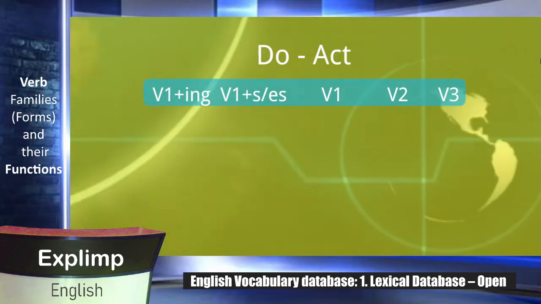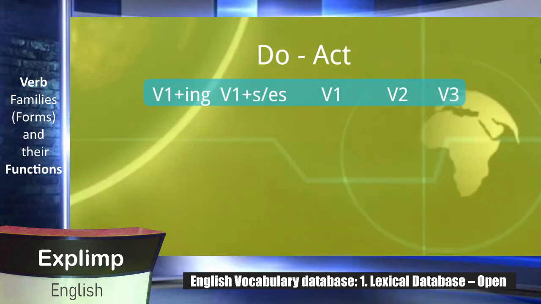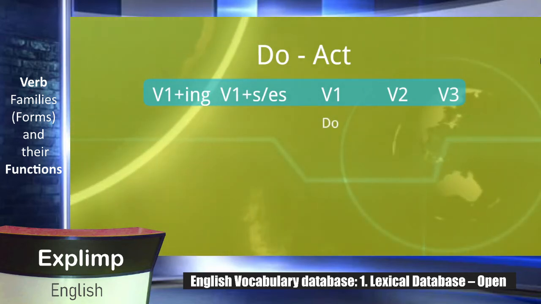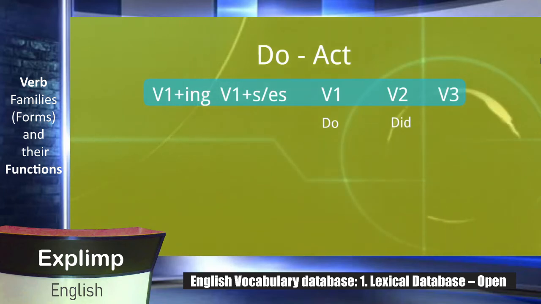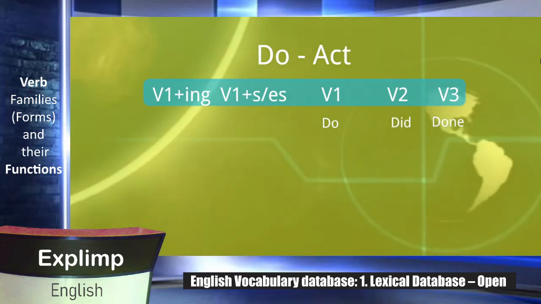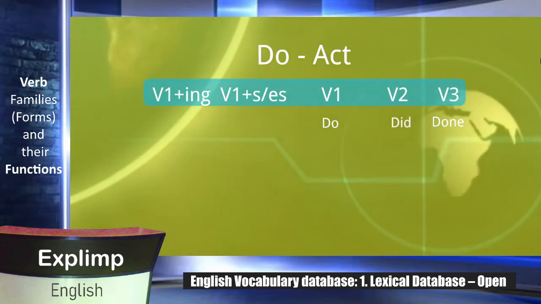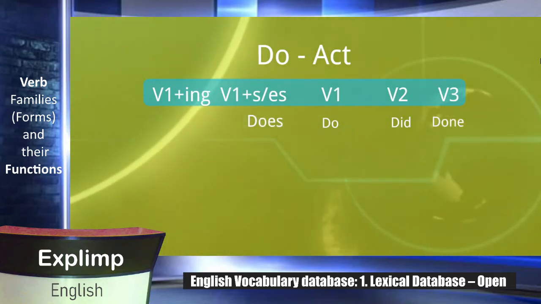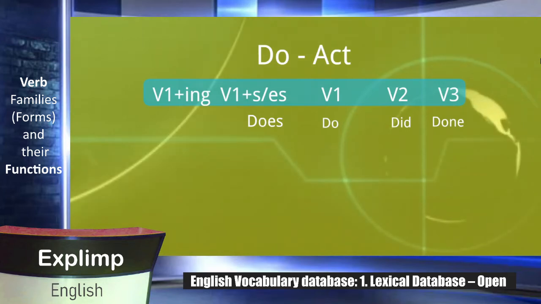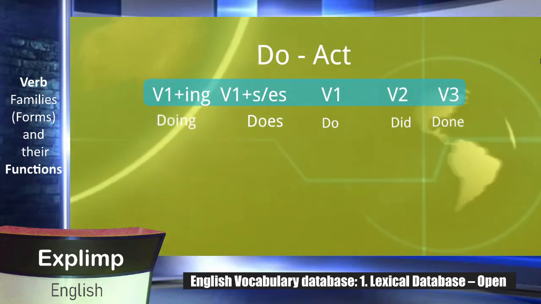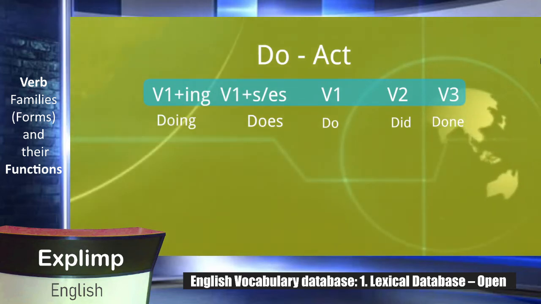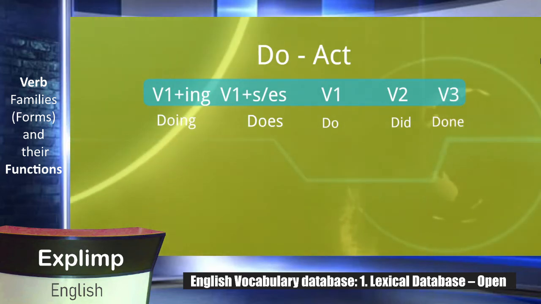Let's see what are the other types of do. The first type of the verb do is do, the second is did, and the third one is done. The first type plus s or es is does. With do, they have added es, and their V1 plus ing type is doing. Easy, no problem, right?